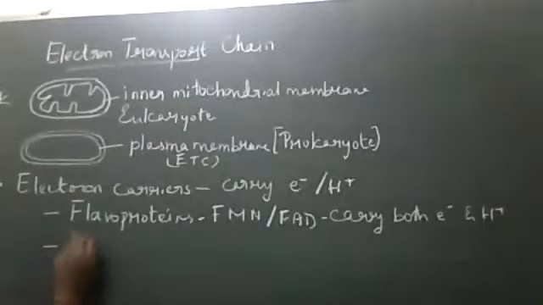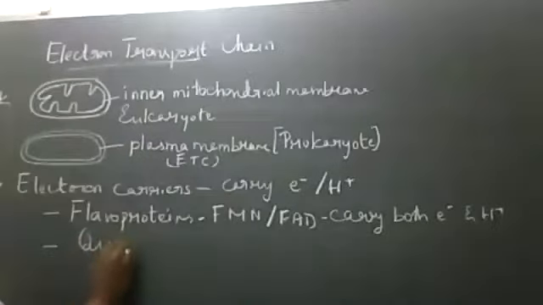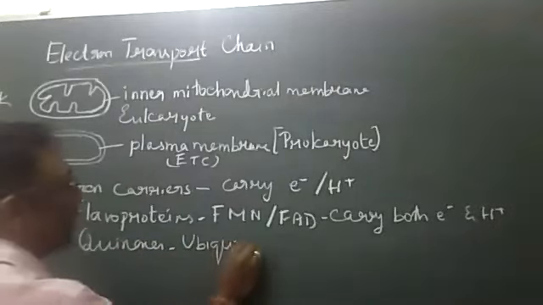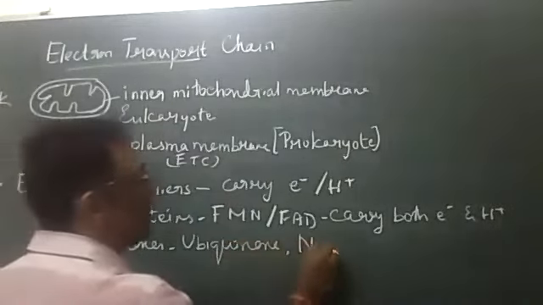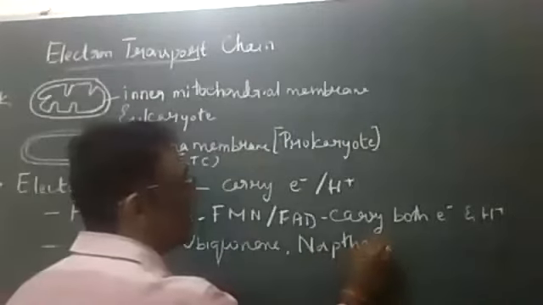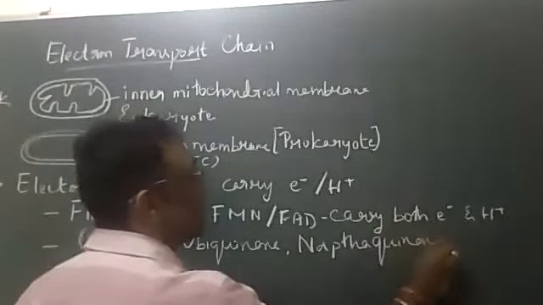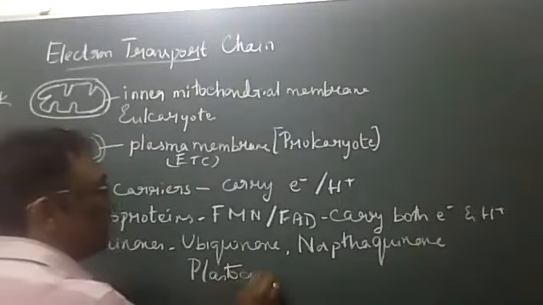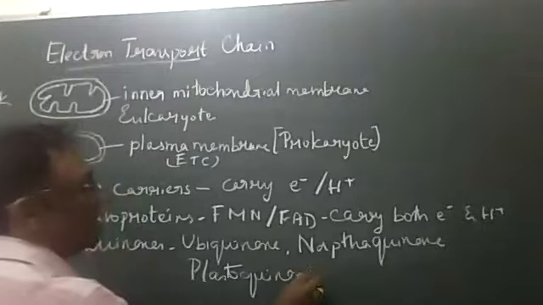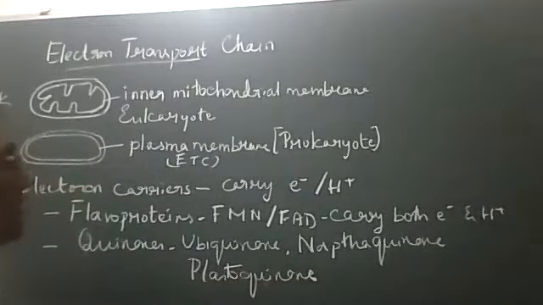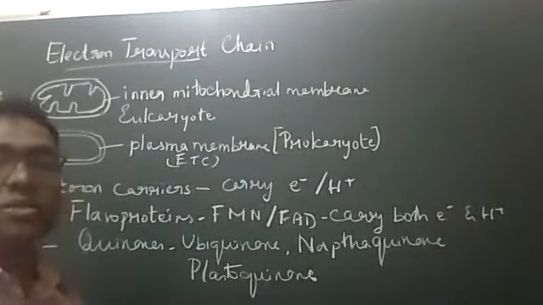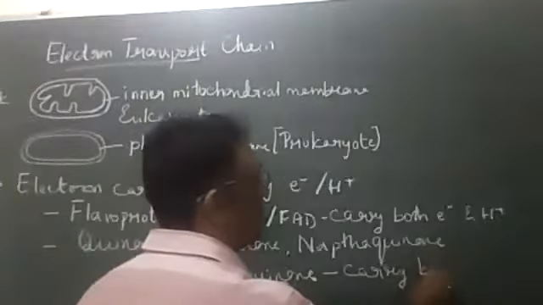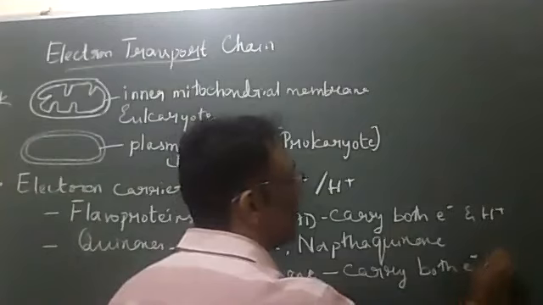If I talk about quinones, ubiquinone, naphthaquinone. In photosynthetic organisms, in light reaction, you have plastoquinone, but of course not in general ETC. This is specifically in chloroplast. They will carry both electron and proton.